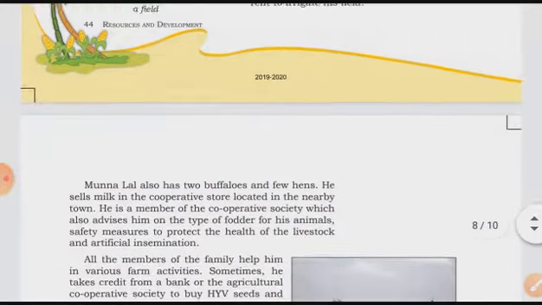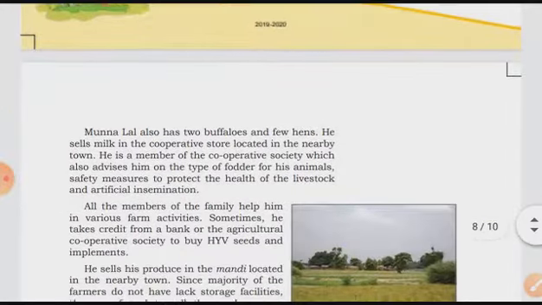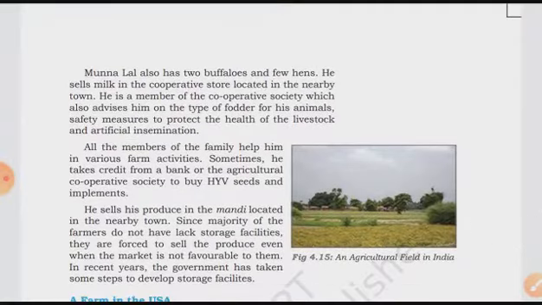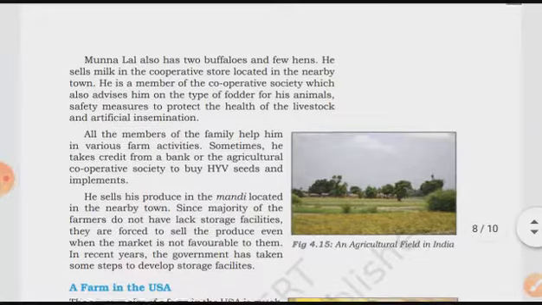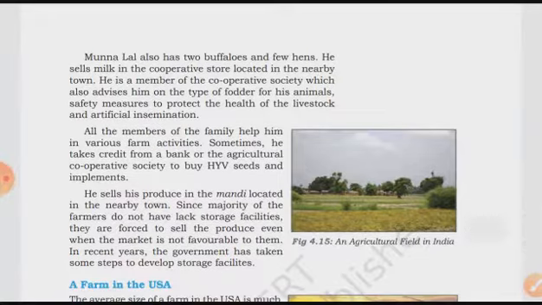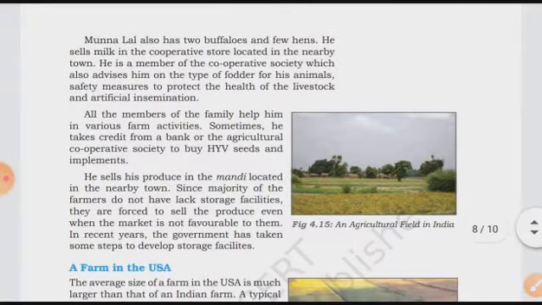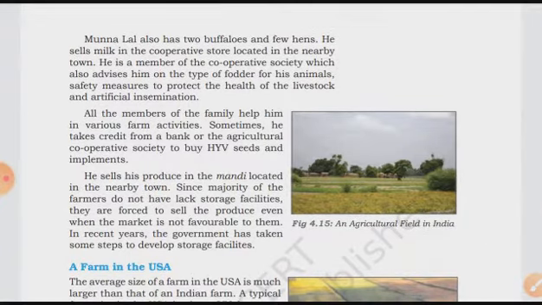Munna Lal also has two buffaloes and a few hens. He sells milk in the cooperative store located in the nearby town. He is a member of the cooperative society, which also advises him on the type of fodder for his animals, safety measures to protect the health of the livestock, and artificial insemination.